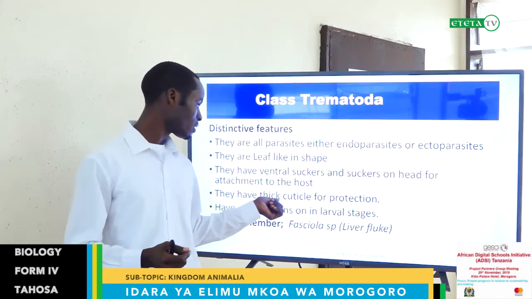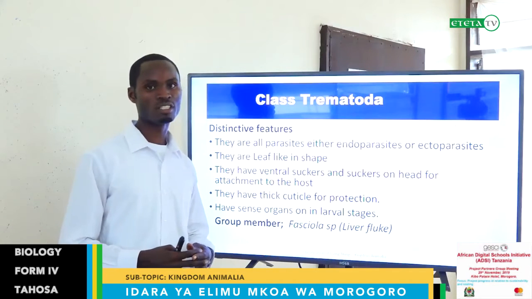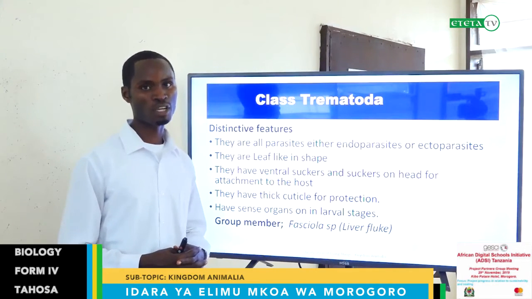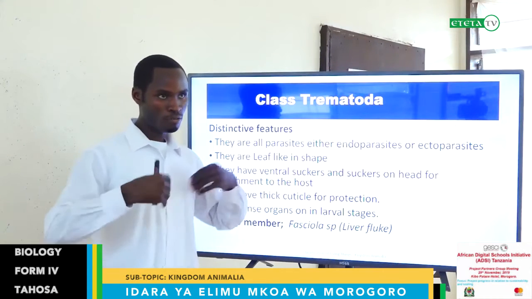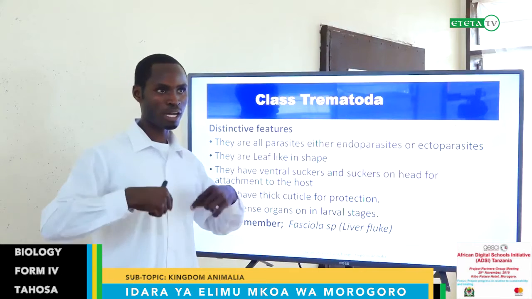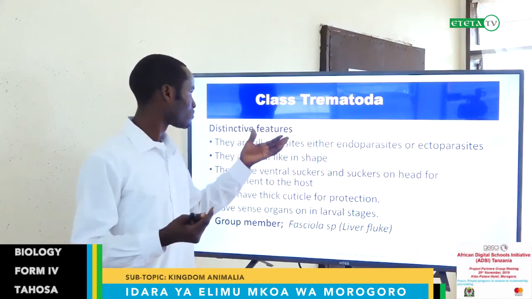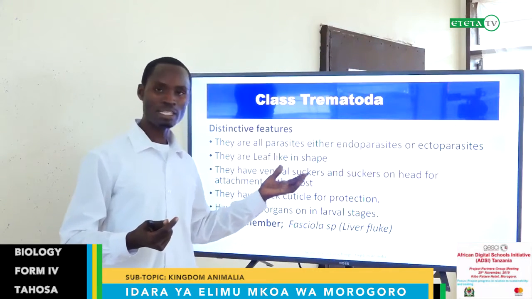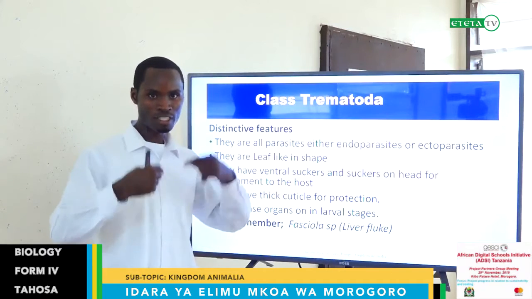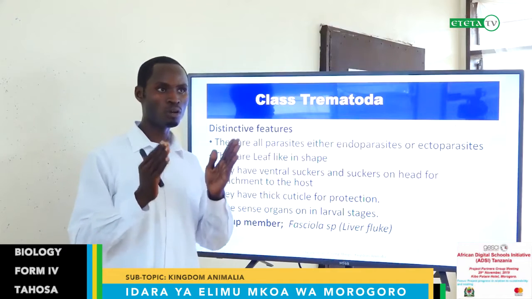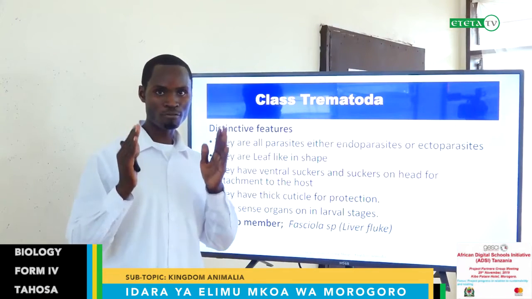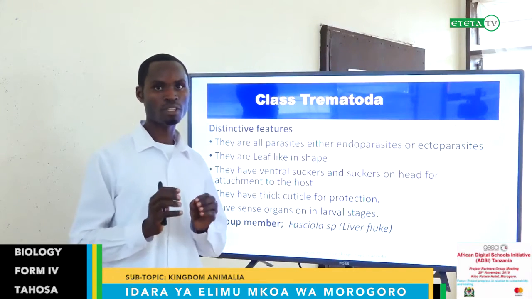Again, they have a thick cuticle for protection. You know, these organisms live in the body of other organisms, living inside the gut of another organism, let's say a certain organism living in your digestive system. Remember, you still have digestive enzymes which work in digesting the food and all materials found in the gut.